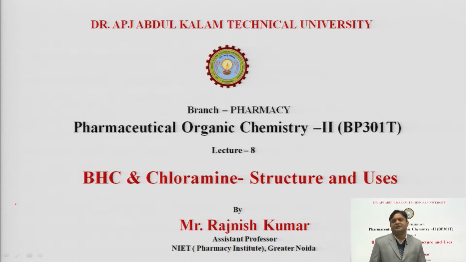In the mechanism part, we also discussed the generation of the electrophile, how the electrophiles are generated from the reagents which are used in the electrophilic substitution reaction. Then we also went through the mechanism of electrophilic substitution reaction in our previous lecture, which mainly includes 2 steps. In the first step, the formation of an intermediate carbocation, or we can say sigma complex, occurs, while in the second step removal of the proton occurs, and as a product we get the substituted products. So, we have discussed all these things in the previous lectures.